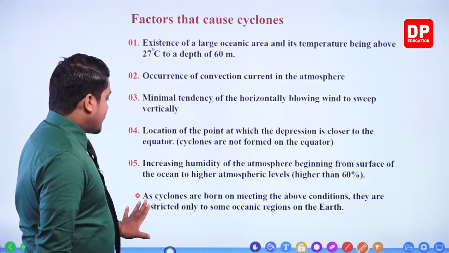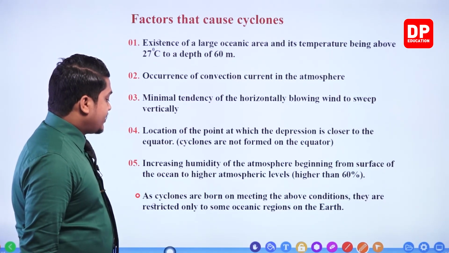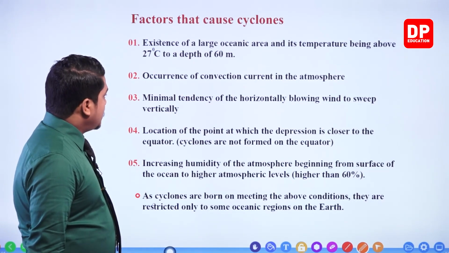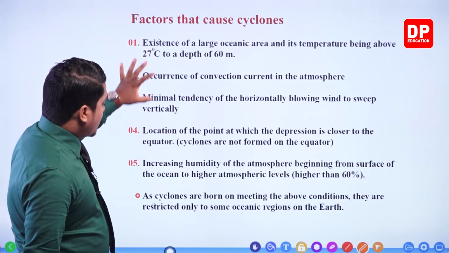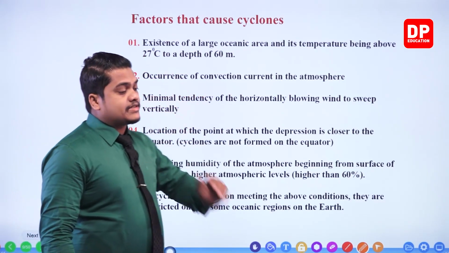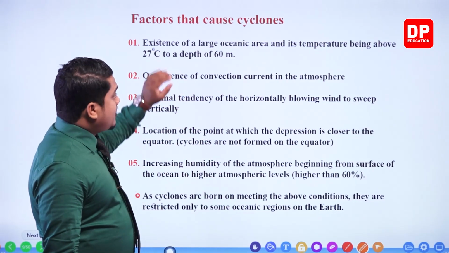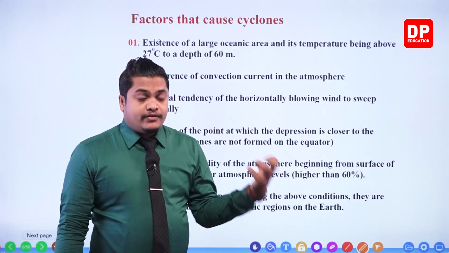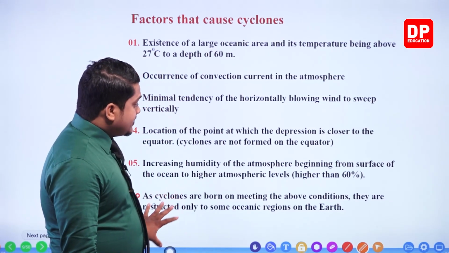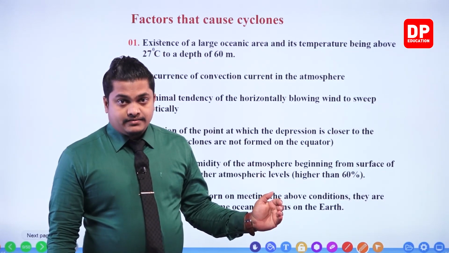Then the next one, as cyclones are born on meeting the above conditions, they are restricted only to some oceanic regions on the earth. Now you are given 5 reasons or 5 factors that would create cyclones. If these factors are met, then a cyclone kind of condition will occur. The specialty here is that these things are going to meet only within certain places.